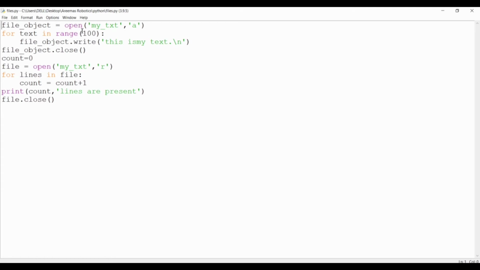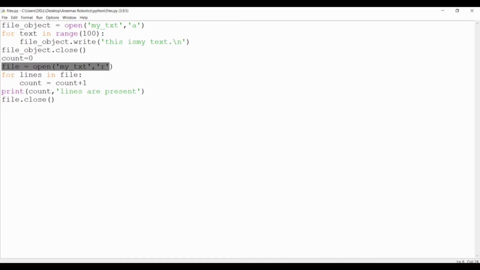I have given the text as open and my text, and declared a variable here. I want to print the text, which means this is my text in consecutive lines, and this file object I am closing here, and then from the count 0 the lines have to be printed.